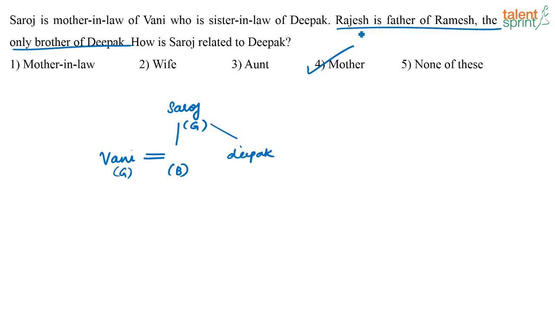Yes. See here, if you go on to look at this information, what do you get? Rajesh is the father of Ramesh, the only brother of Deepak. So this is going to be Rajesh, and they have a child called Ramesh. But for this particular question, you don't require this information about these two. Without that itself you get the answer. Option 4 is your answer.